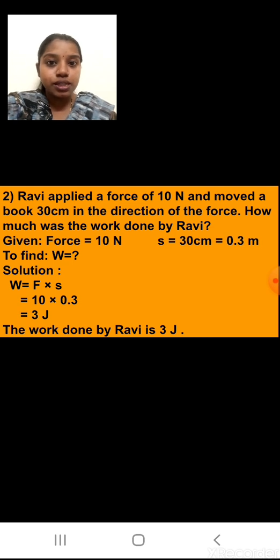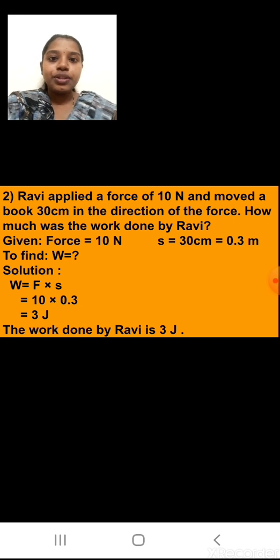So what is my solution? W is equal to F multiplied by small letter s. So 10 multiplied by 0.3 is equal to 3 joule. So the work done by Ravi is 3 joules. Final answer important. Okay students, very simple sum. I hope when you solve it again in your notebook, you will understand both the sums clearly.